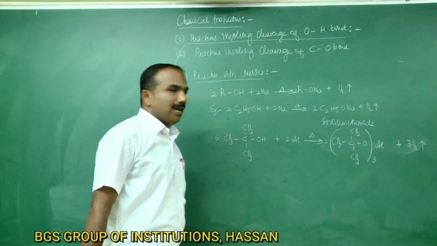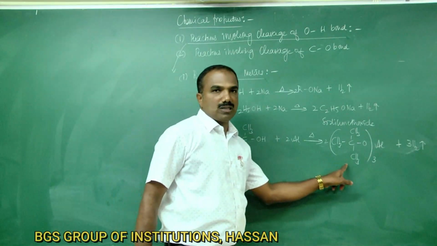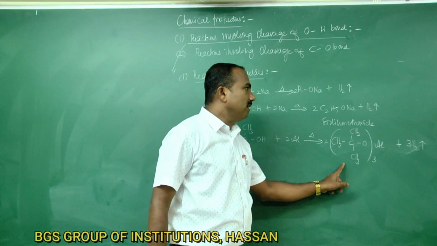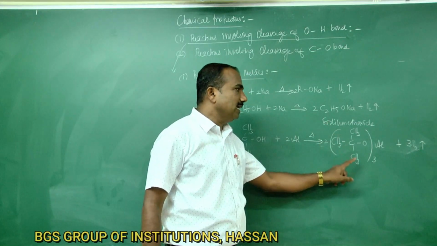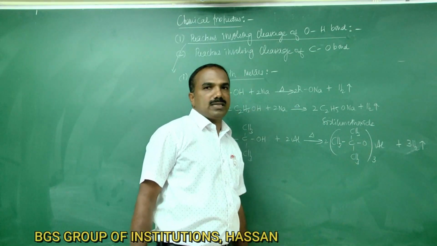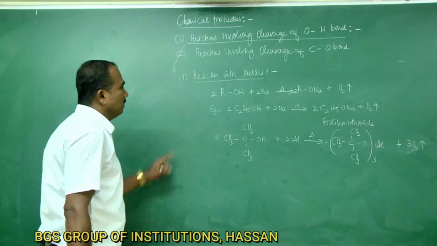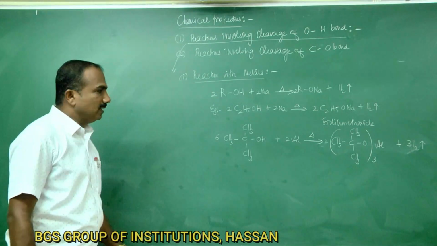It is aluminum tertiary butoxide. This is sodium methoxide. This is aluminum tertiary butoxide. So this is about the reaction with metals.